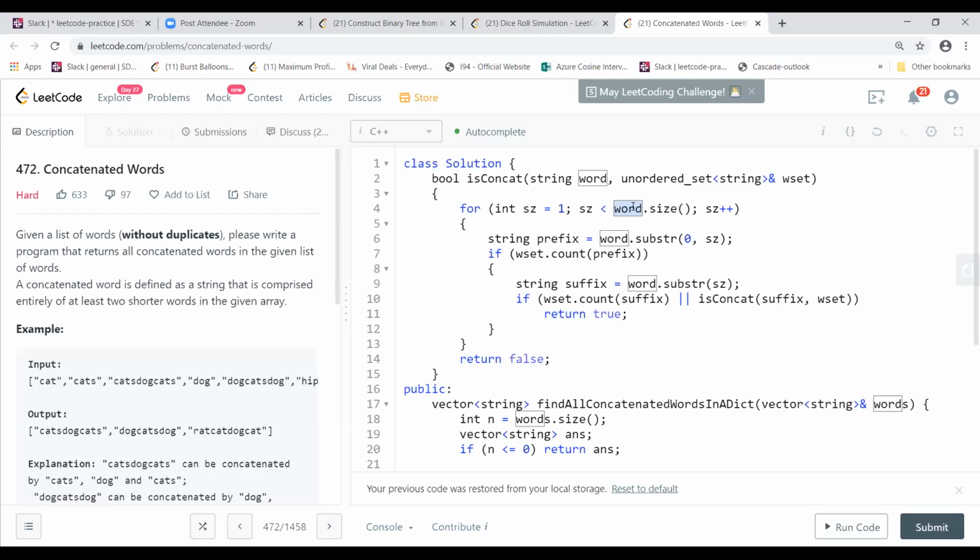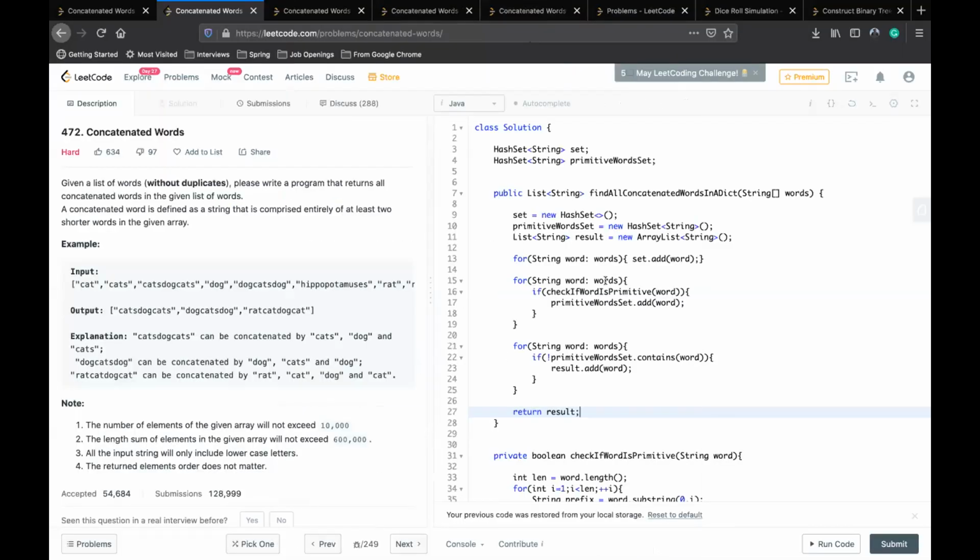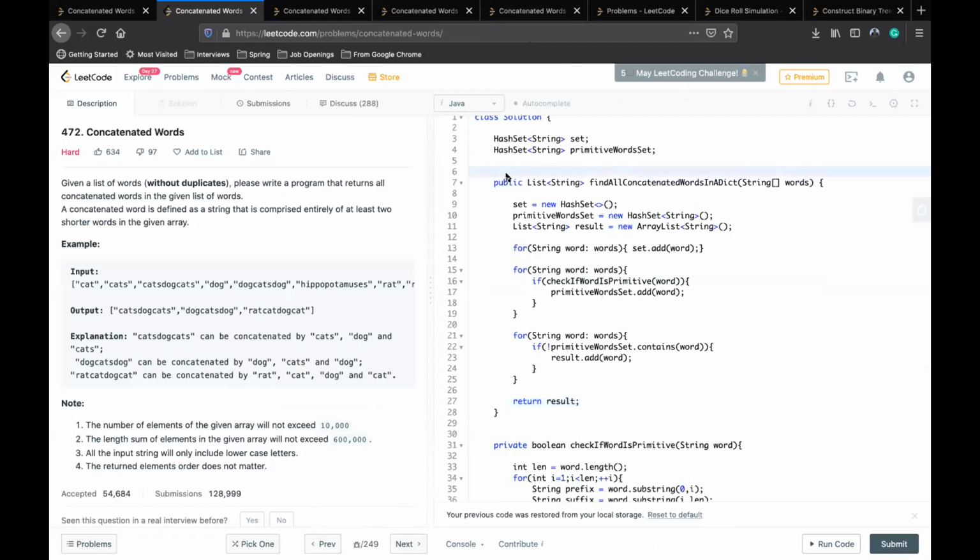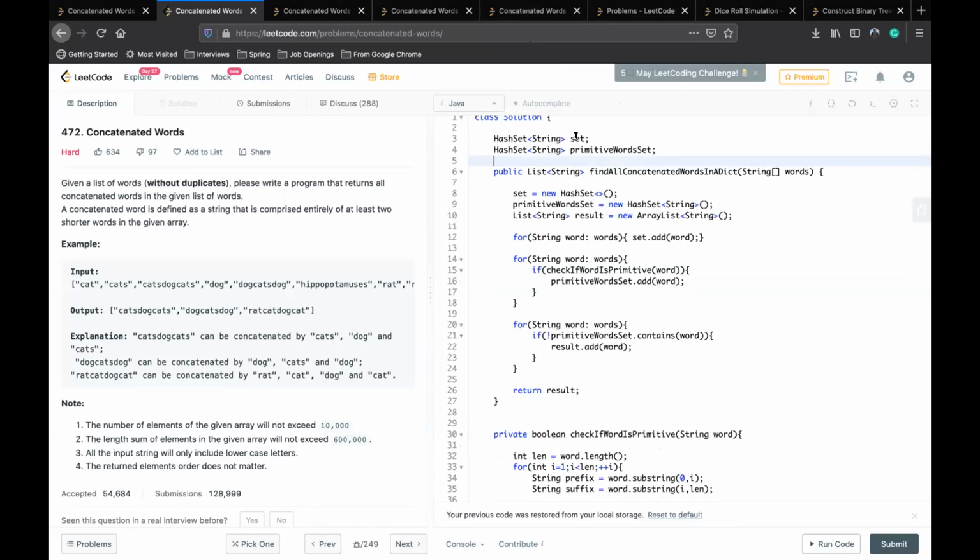I have a different solution where I have used two sets. I would like to share that. Sure, yeah, sure. Can you guys see my screen? Yep. So I have taken two sets, one is called set, one is called primitive set.